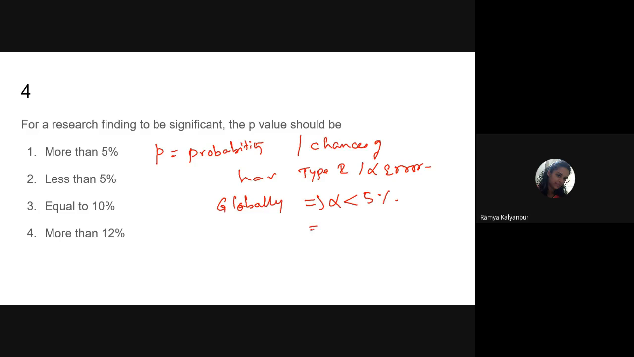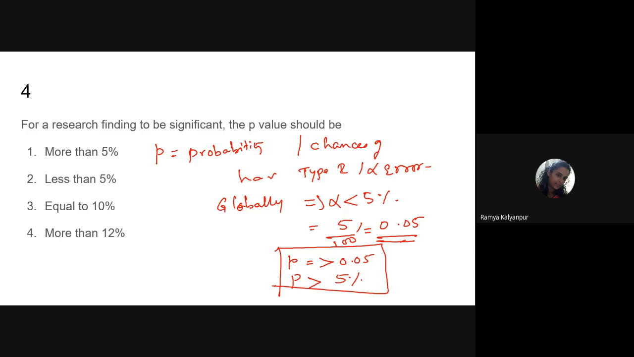Statisticians globally have felt that this alpha error should always be less than 5%. When we convert 5%, that is 5 by 100, it equals 0.05. So we can say that the p value should be equal to or less than 0.05, or always less than 5%. This is a golden rule. Now if the question says that for our study findings to be significant, the p value should be, now we know the concept.